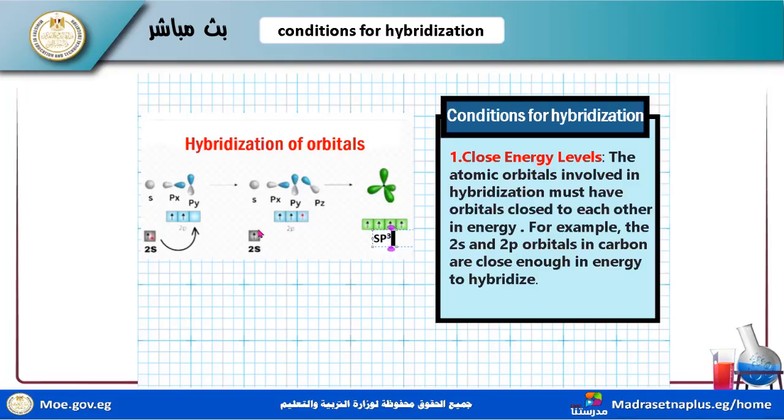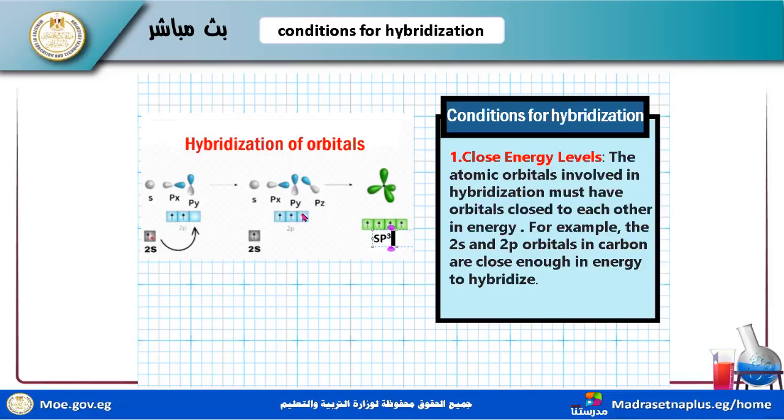When the excitation process happens in the carbon atom, we must have overlapping between four orbitals. These four orbitals will distribute the energy among themselves. Why?